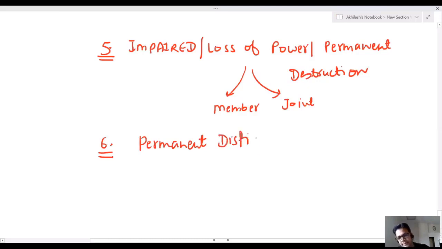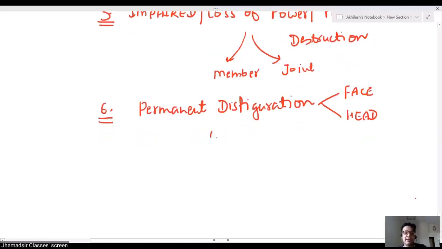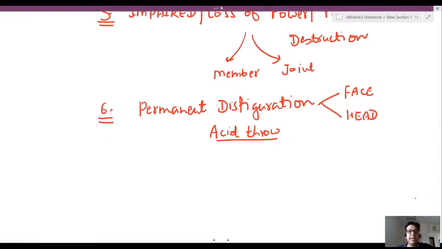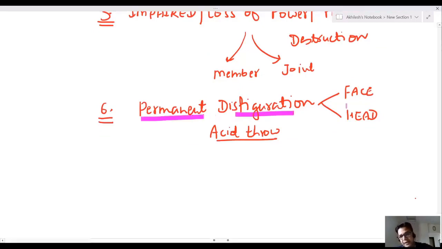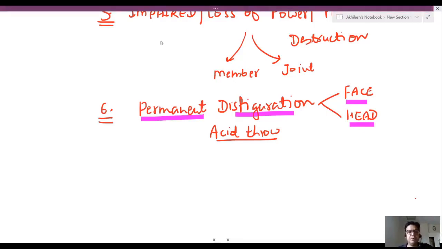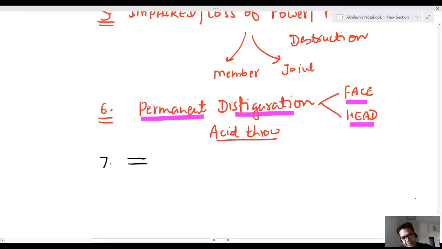Number six, permanent disfiguration of face or head. If by injury your face and head are permanently disfigured, a very simple example is acid throwing, this is grievous. Number seven, fracture and dislocation of bone or tooth.